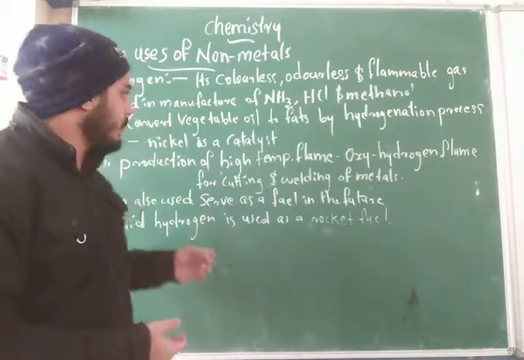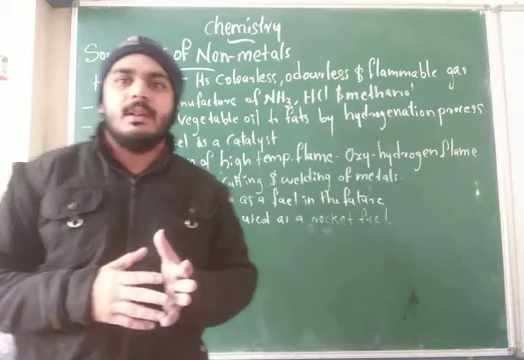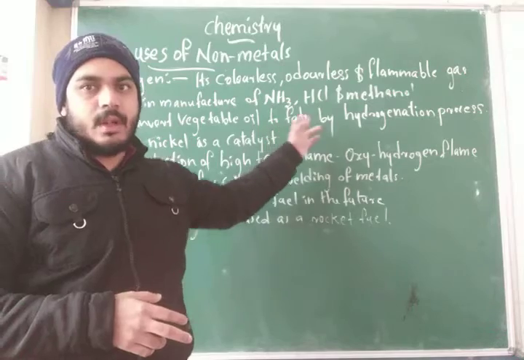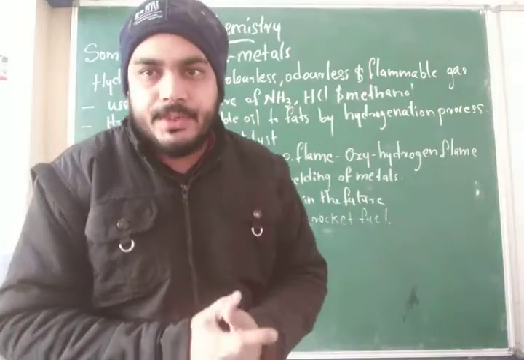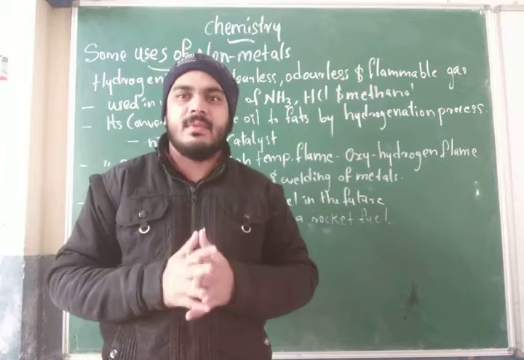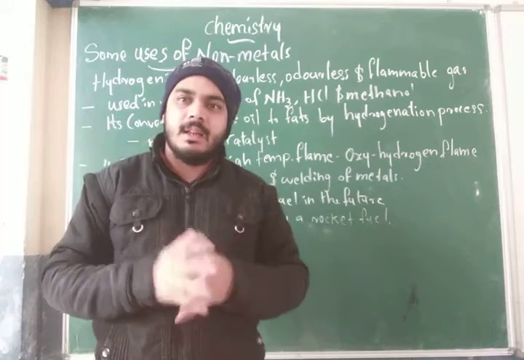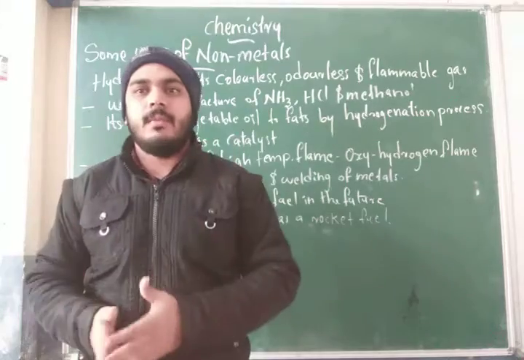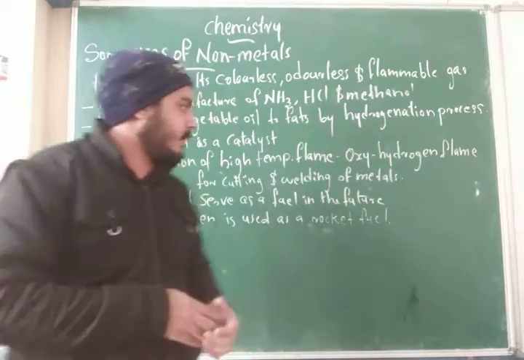And next one, hydrogen is converted into vegetable oil to fats by the hydrogenation process. One catalyst is very important. What's the name of the catalyst? That's nickel. With the help of nickel, the vegetable oil converts into fats. So what's the name of the process? That's hydrogenation.